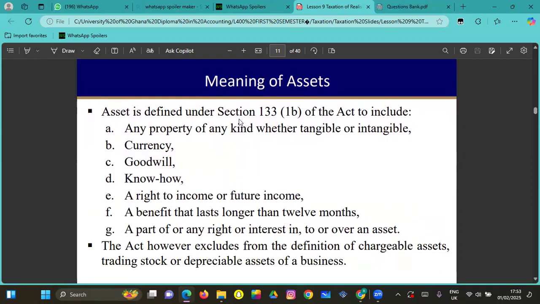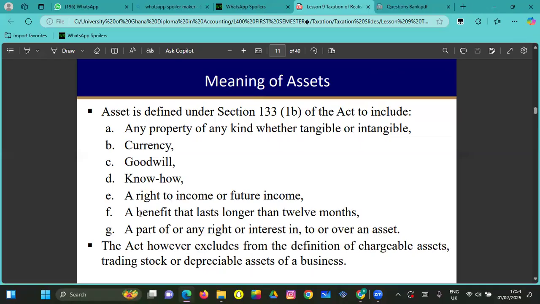Under the Tax Act, Section 133, an asset includes any property of any kind, whether tangible or intangible. Currency, which includes money, right? And then goodwill, customer reputation, good reputation, and those kinds of things. And then know-how, your expertise and such are all assets. A right to income or future income. Let's say you have stocks in a firm where you will be receiving dividends, like a right to income. You have a right that you receive some kind of money from somewhere. It is an asset.